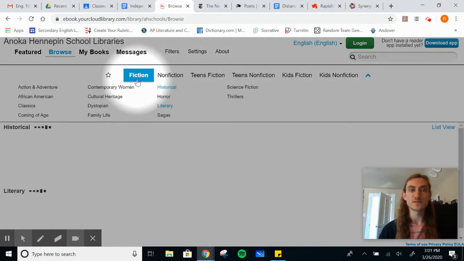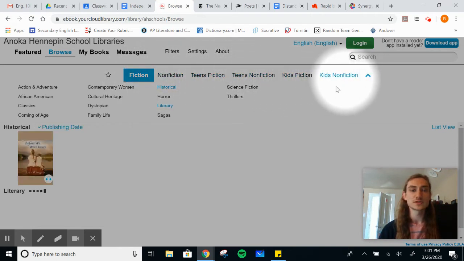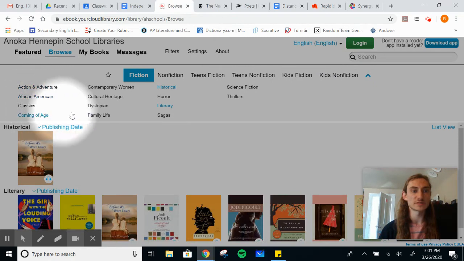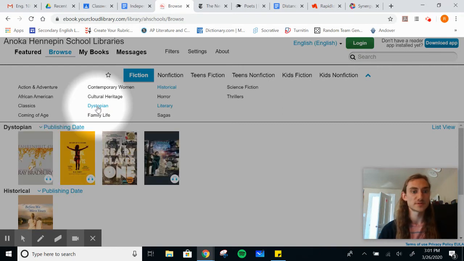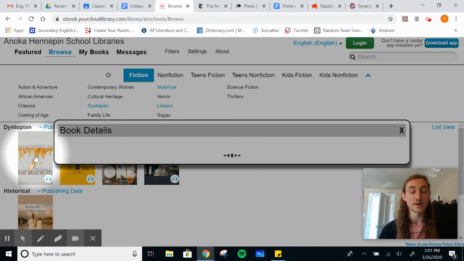You can arrange by fiction, nonfiction, teen nonfiction, and so on, and then they have subgenres and categories within that. Hypothetically, maybe I'm interested in dystopian fiction. It will bring up some different titles for me, and maybe I am interested in Fahrenheit 451 by Ray Bradbury.